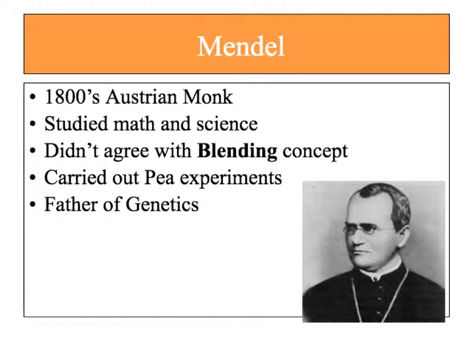He carried out many experiments, but he found that the peas, the common garden pea, worked the best because he could control which type of pea plant bred with a different pea plant. So he could control breeding amongst the different pea plants. And their generation time was relatively short, so he can get many generations in a short period of time compared to animals. He is frequently known as the father of genetics.